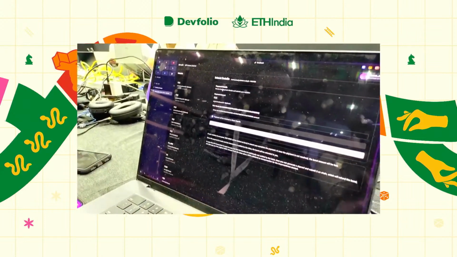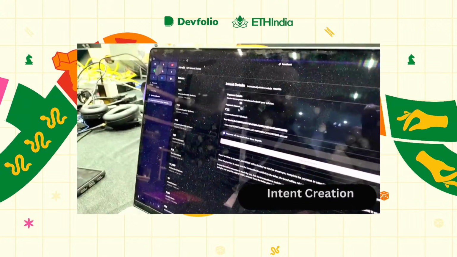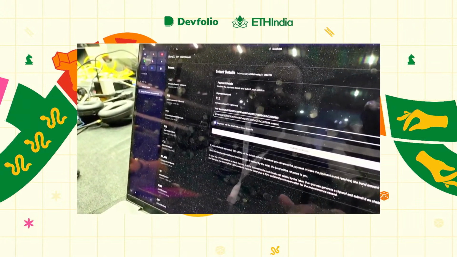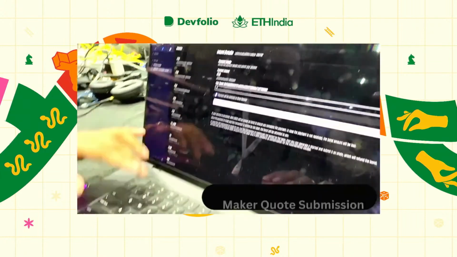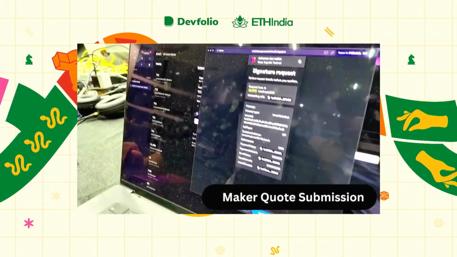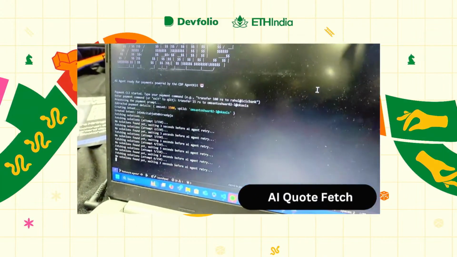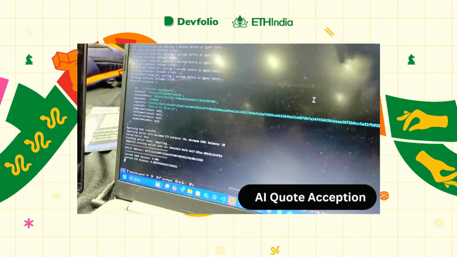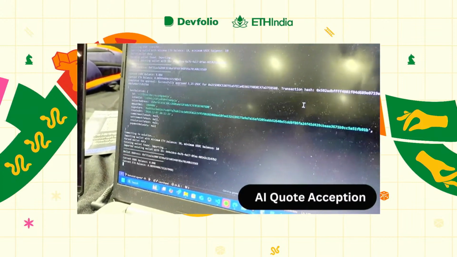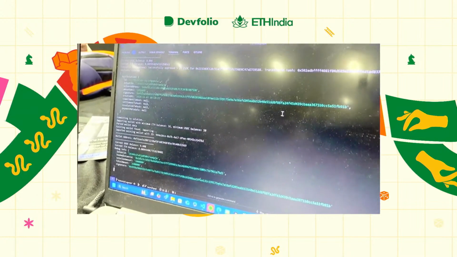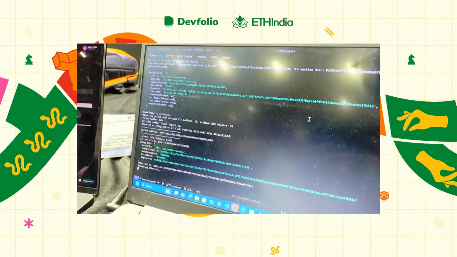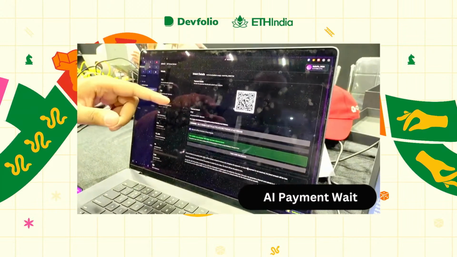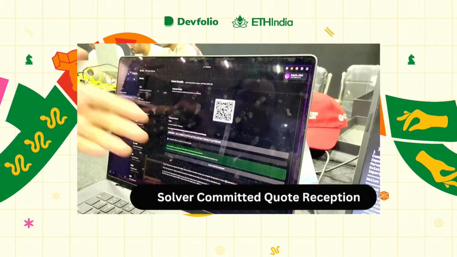So, as we can see, a new intent has been created by the AI agent, and this intent says that they want to receive 15 rupees to this UPI VPA. And now, the intent solver network can submit quotes. So, we will submit a quote of 1 USD. This is an intent solution, which the AI agent will receive and accept. The AI agent has now accepted the solution, and we see that the intent solver has received a committed solution. So the intent solver can now actually solve the intent.